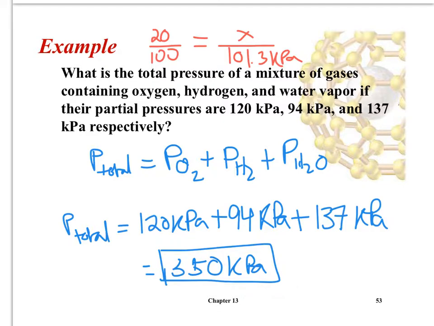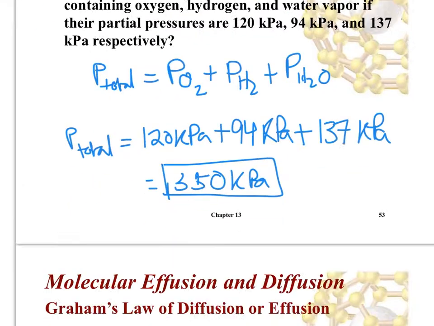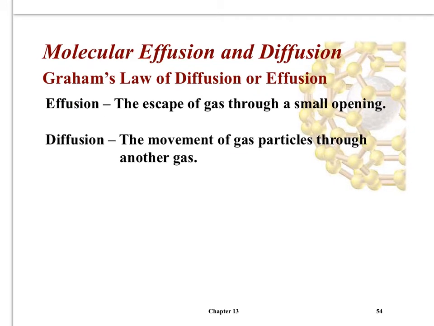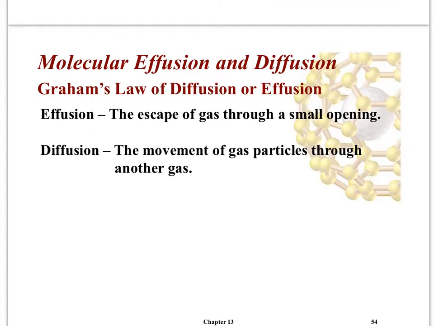Let's take a look at Graham's law next. So Graham studied the movement of gas particles. He studied effusion and diffusion. So let's define those real quick. Effusion is the escape of gas particles through a small opening or a small hole. So if I have a balloon, for example, and I poke a hole in it and the gas particles start to escape, that would be effusion.